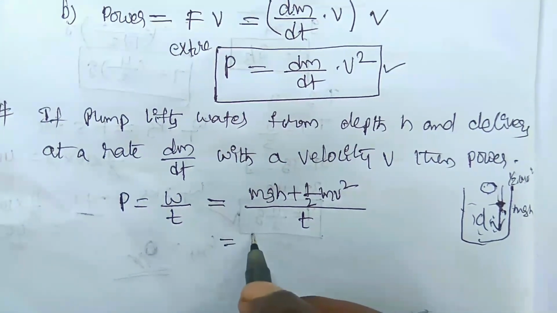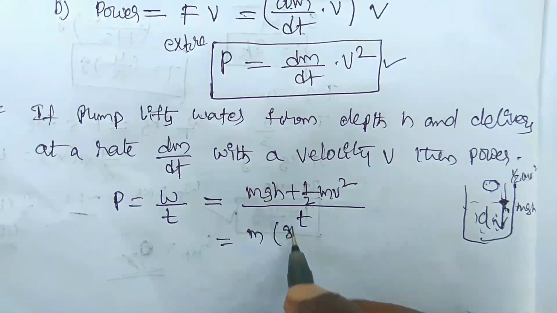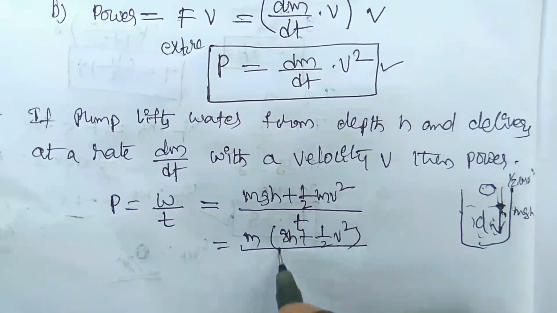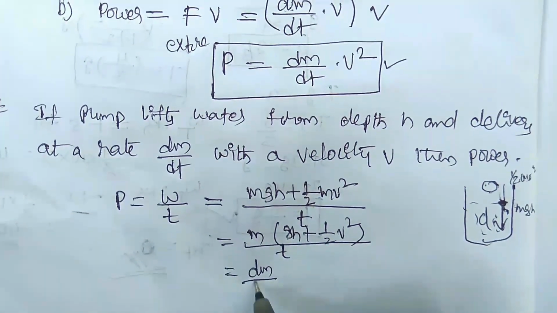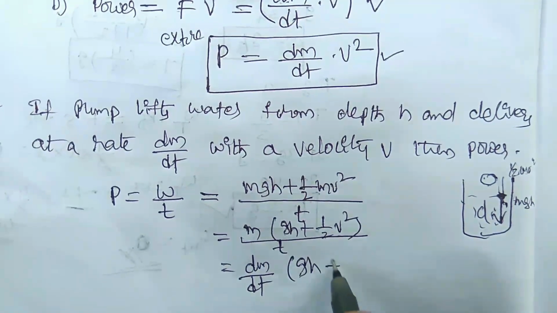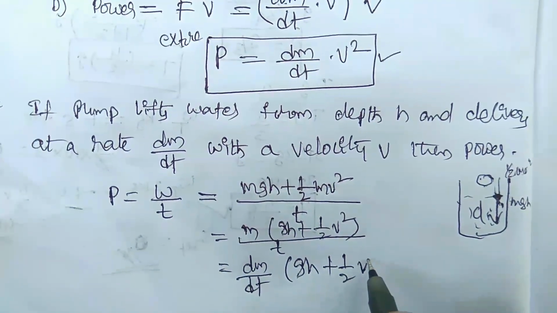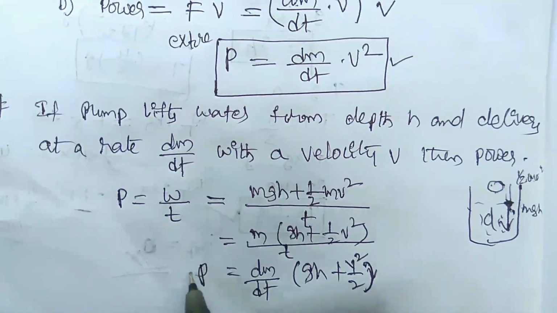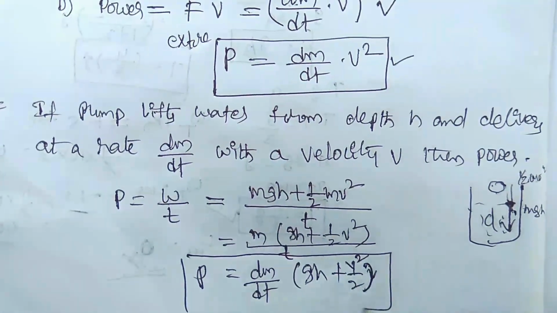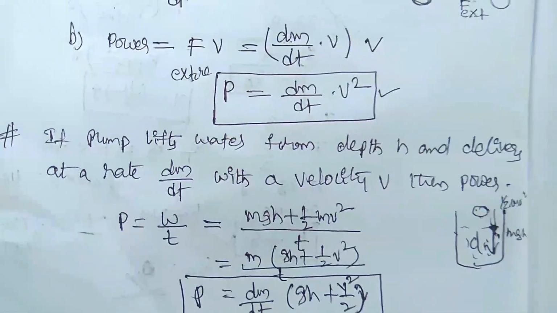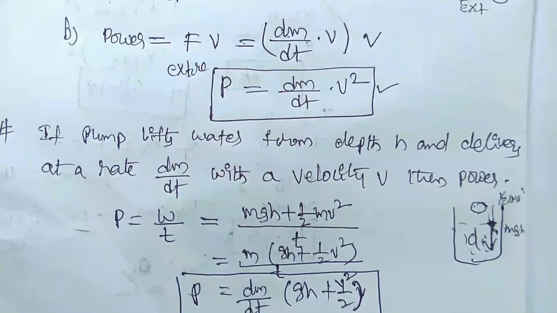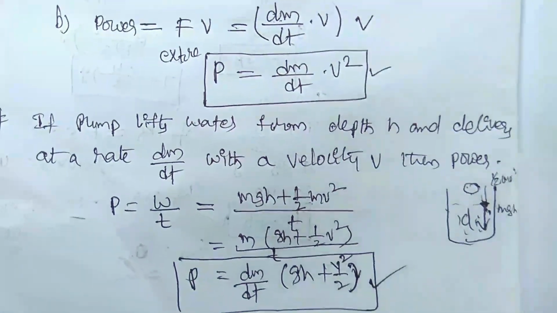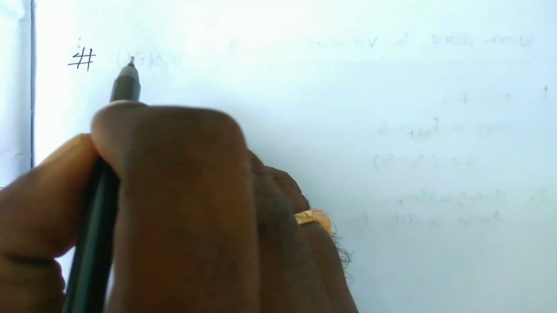So this can be written with m common: m into gh plus half v square by t. So this can be written as dm by dt of gh plus v square by 2. This is the power required of the crane or the motor. Whatever machine is used here, either a motor or a crane, you have to use this concept. Let us see the next one.